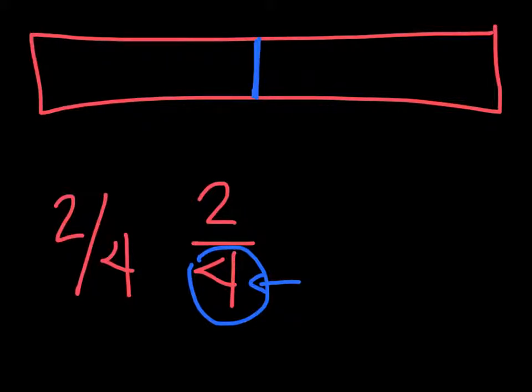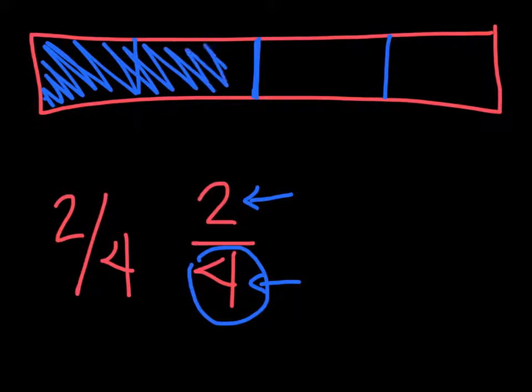Okay? And what is half of 4? If I take 4, what 2 numbers can I add together and they're the same number and I get 4? What doubles fact? 2. So I'm going to break each of these sides into 2. And now I have my 4 pieces. Okay? So I've done my 4. How many of those am I going to color? I look at my numerator and it becomes 2. So I'm going to color 2 of my pieces. Okay? So there's my 2/4.